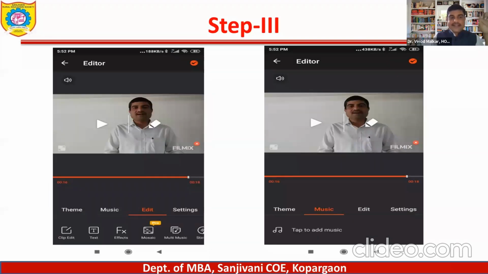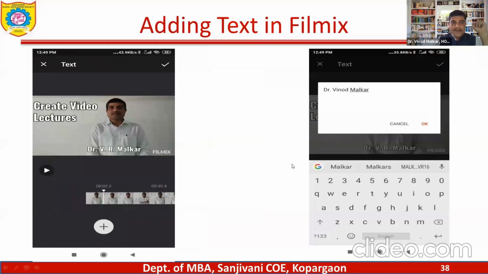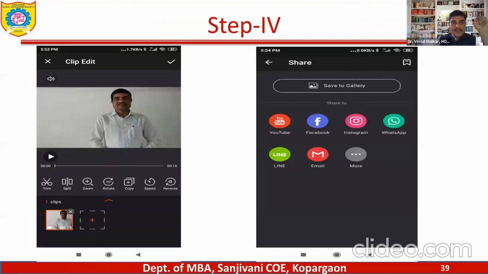So these are certain things: clip edit, text you can add, effects you can add, music that you can add, and there are so many editing options available on this app. Very simple to operate, very useful. And you can add a particular length of text. You can add your name; I just put Dr. V.R. Malkar, so like that I can put the name.